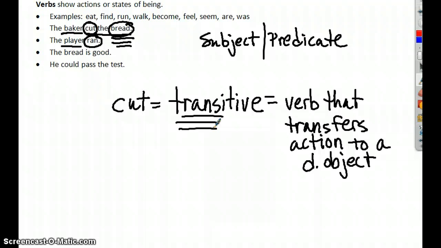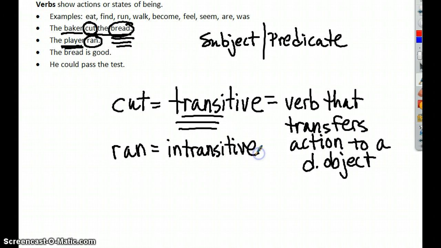Now, let's take a look conversely at sentence 2, the player ran. In that sentence, we do have an action verb. Just like cut, we can run. It's a physical action. But in the context of this sentence, ask yourself the same question. Is something being ran? The answer is no. There's nothing after the verb. There's no transfer of action from the subject player to some kind of object or direct object. Therefore, ran, in the context of this sentence, is what we call intransitive.